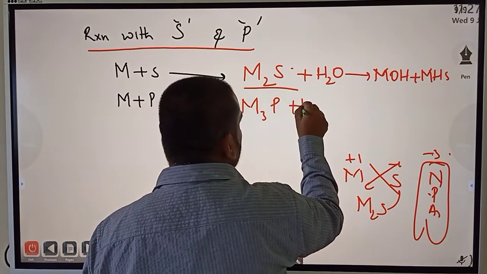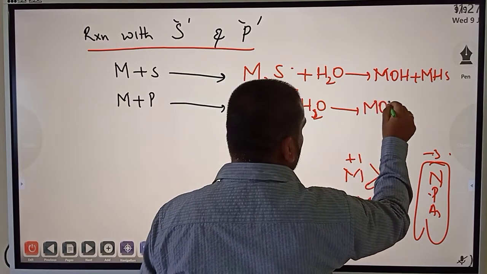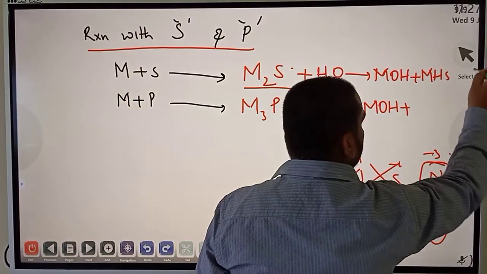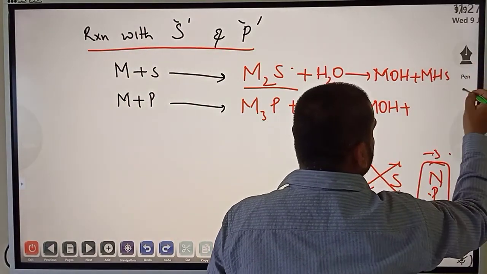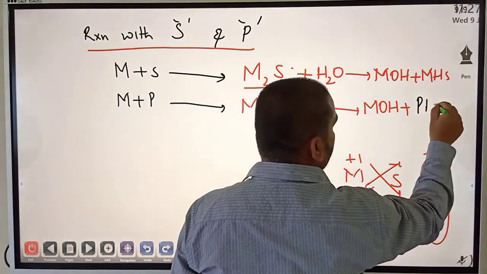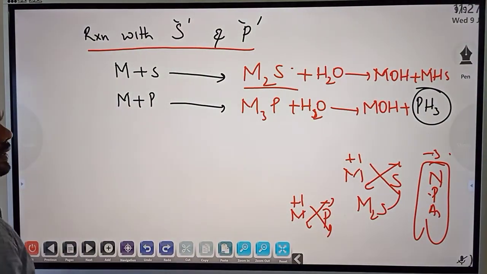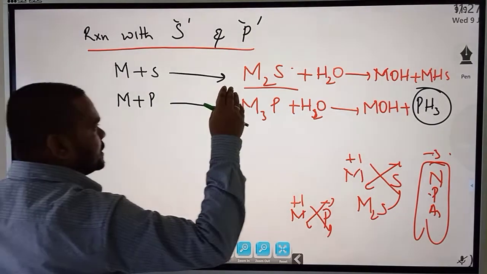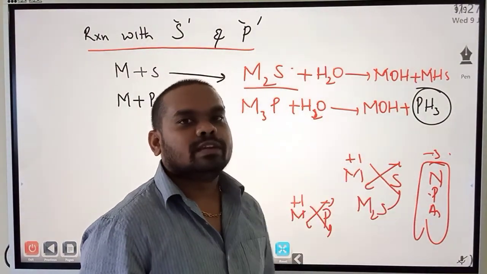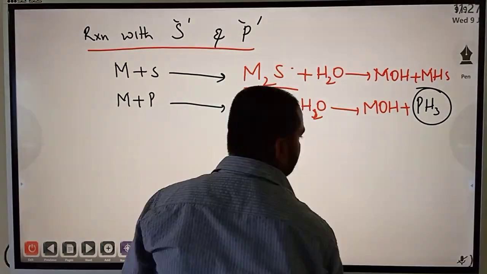Then if I treat M3P with water, it forms metal hydroxide as usual plus, most important point, phosphine, PH3. Phosphine is formed. Remember that. In fact, you will study about the preparation of phosphine like this reaction again in group 15. So better if you remember now itself.